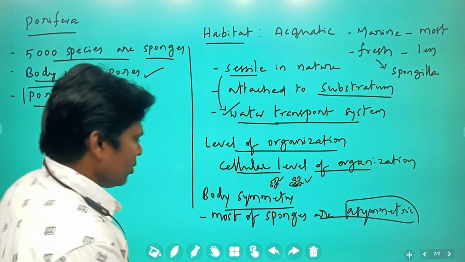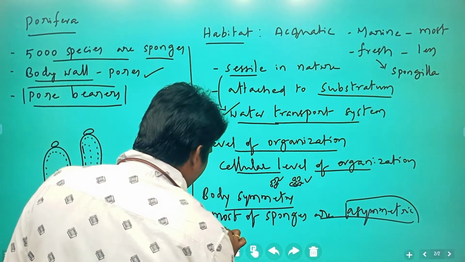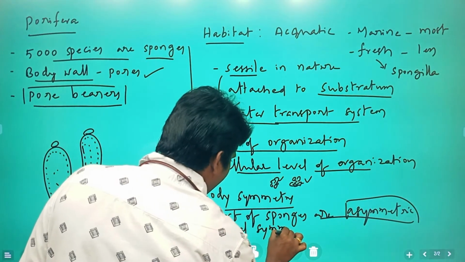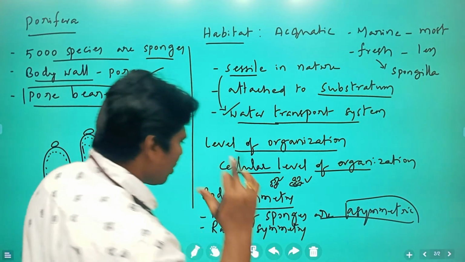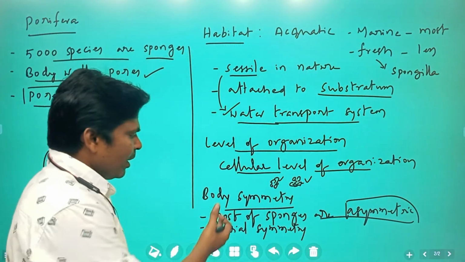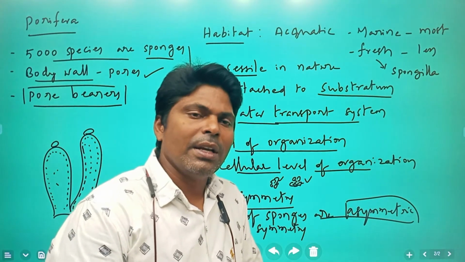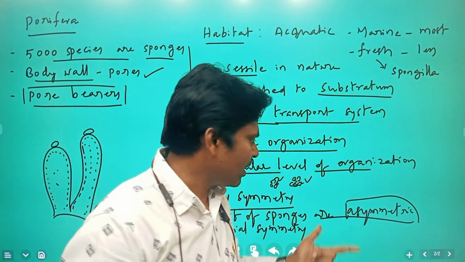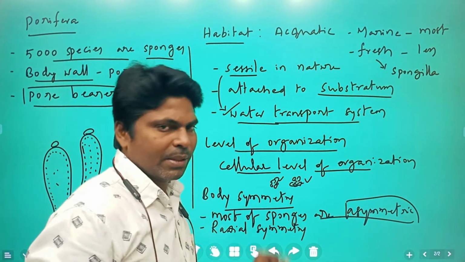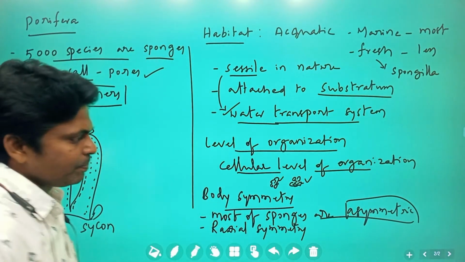Clear? Some organisms show radial symmetry. In the previous class I told you, just try to remember, while I discussed body symmetry. In that, what are the types? Asymmetry, radial symmetry, bilateral symmetry. In that, most of the sponges are asymmetric. Some of the sponges are radially symmetric. So this is about symmetry. Next.